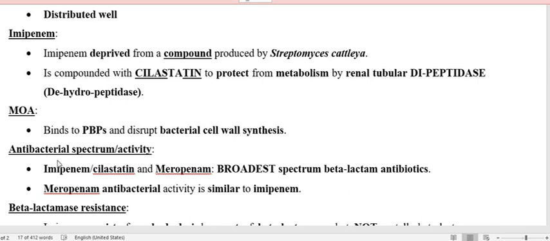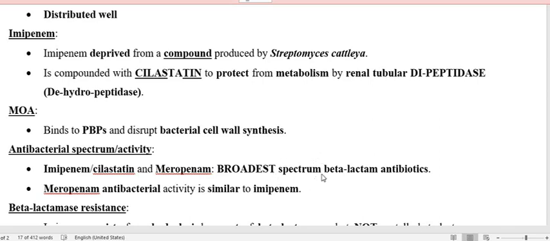Now we have to go through the antibacterial activity of imipenem. Imipenem, as I earlier mentioned, is a broad spectrum antibiotic, and not only that, beta-lactamase enzymes do not act on the beta-lactam ring of the carbapenem.